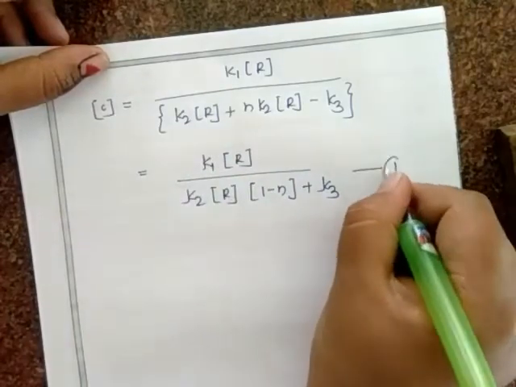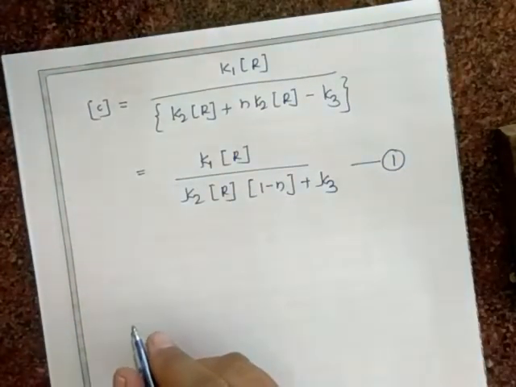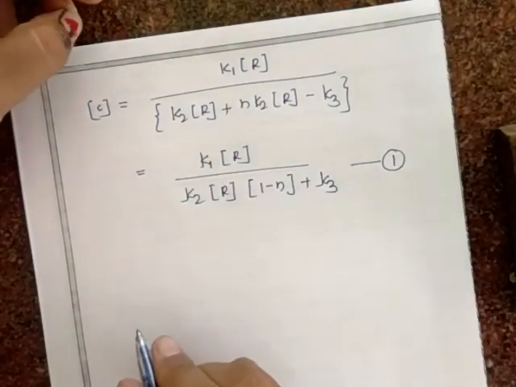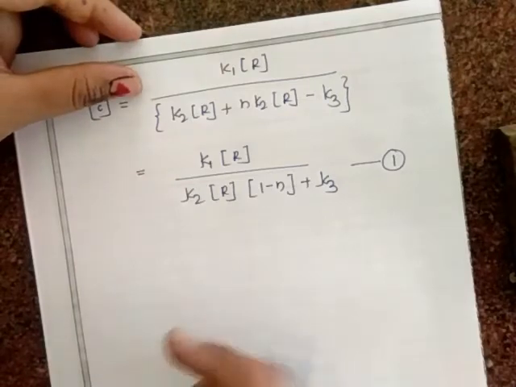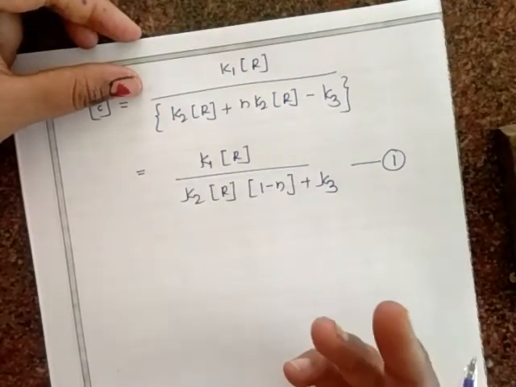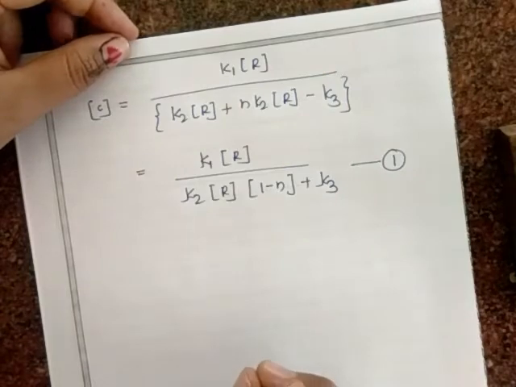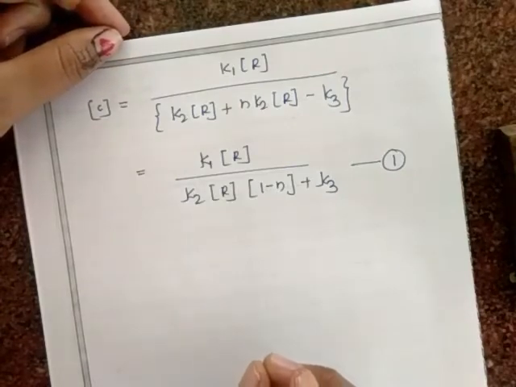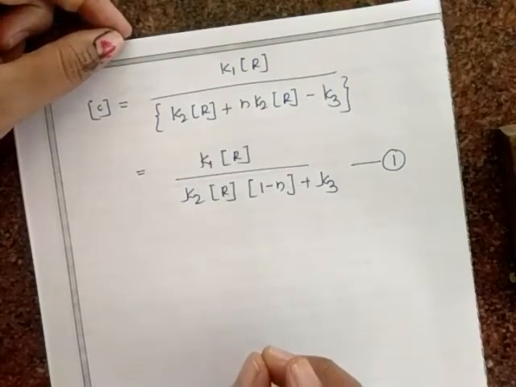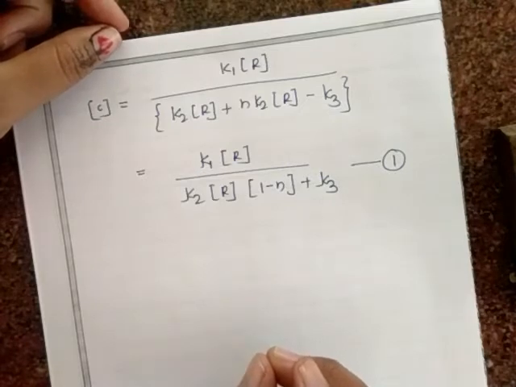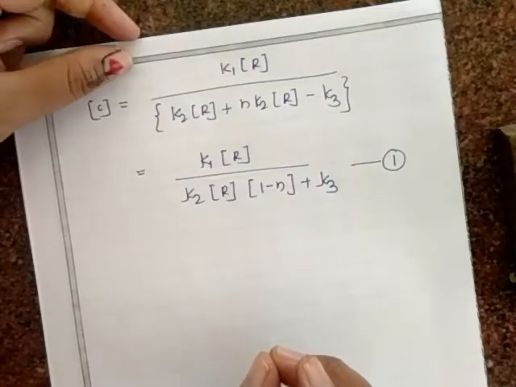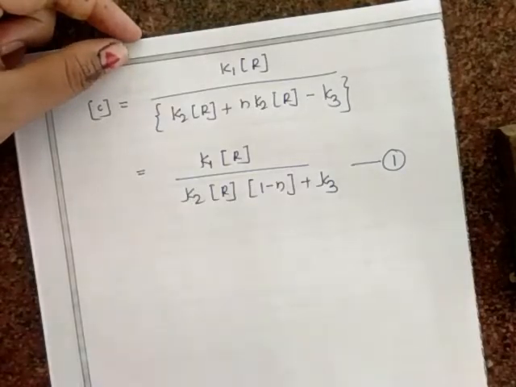Consider this as equation number 1. Now the next term: in the chain termination reaction, the rate constant K3 may be taken as a sum of two terms, Kw, that is collision against the wall of the container, and Kg, collision with other gas molecules, so that K3 is equal to Kw plus Kg. So what will equation 1 become?